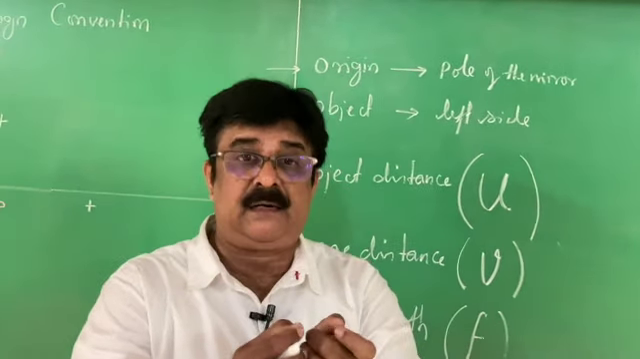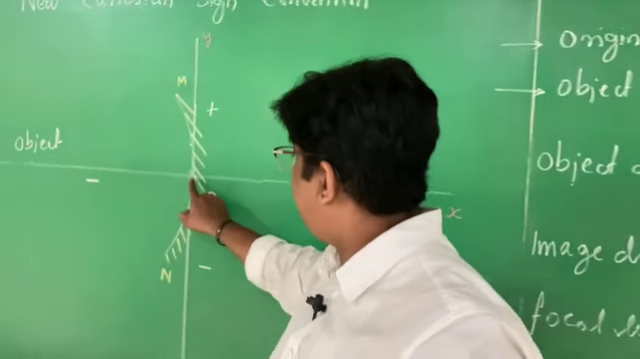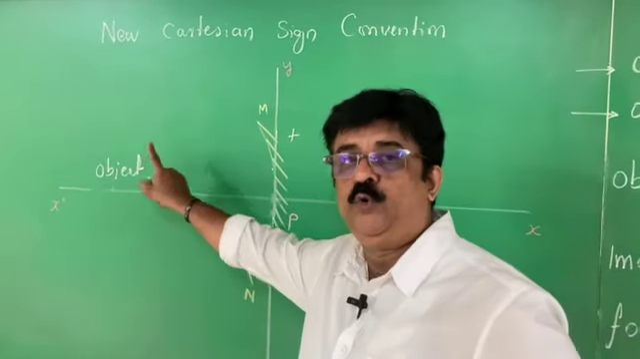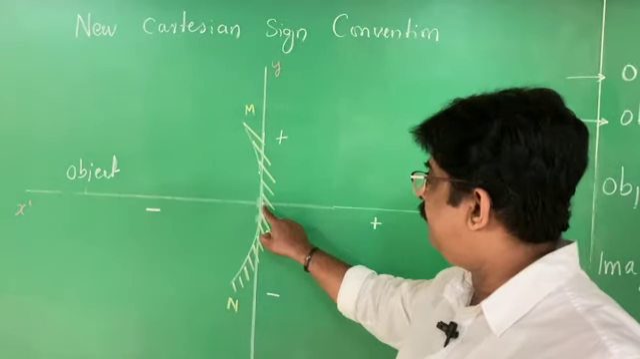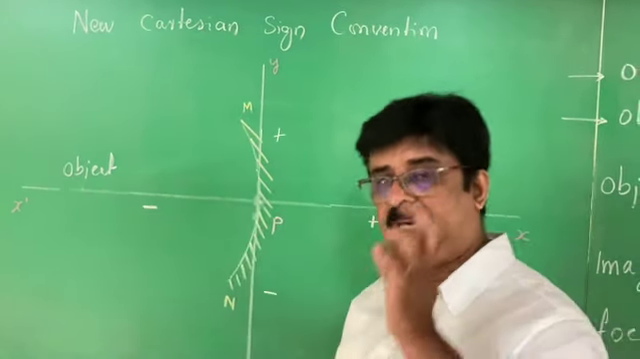Distances are always measured from the pole of the mirror. This is the pole. The measurement should always be taken from the pole of the mirror. Pole of the mirror and the object is U. Pole of the mirror and the image is V. And pole of the mirror and the principal focus is called the focal length. Therefore, three measurements are there.